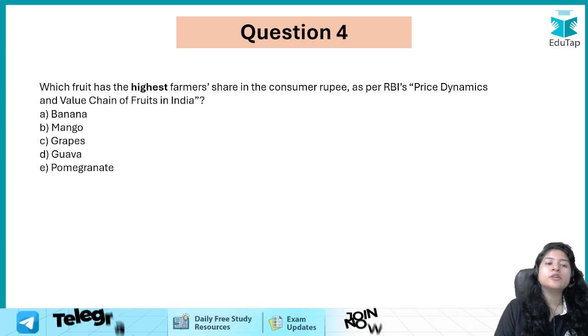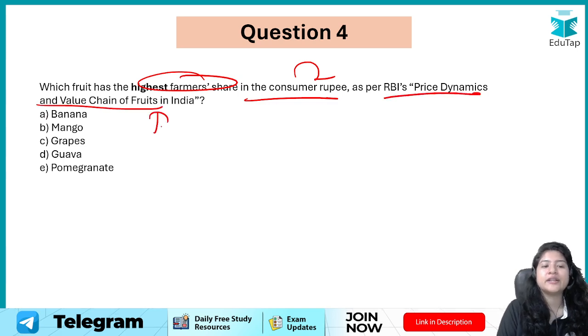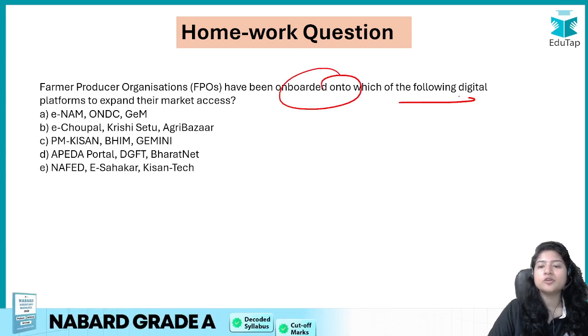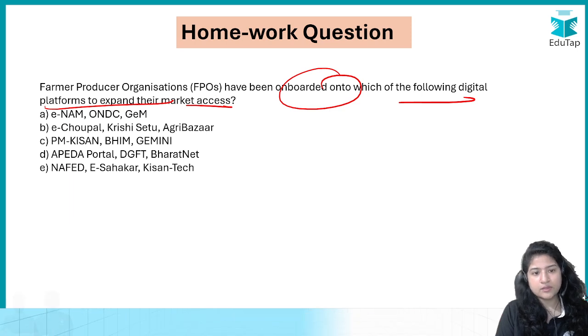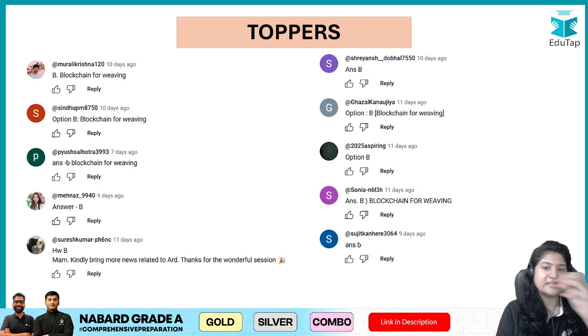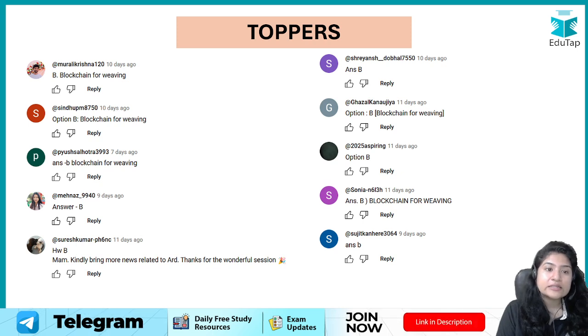Okay, coming to which fruit has the highest farmer share in consumer rupee as per RBI's price dynamics and value chain of fruits in India? Read the options, in which the most money was being received. So that is your mango. Okay, now here's a homework question: FPO has been onboarded into which of the following digital platforms to expand their market access by the government? Okay, you have to tell, that is the homework, and these are the toppers of the last session, and I'm really glad that all of you said the right answer.